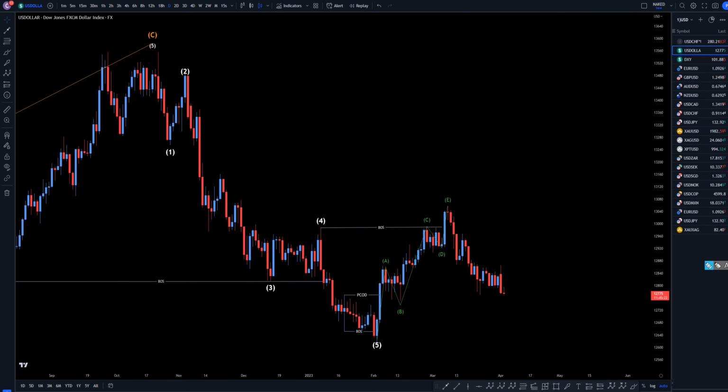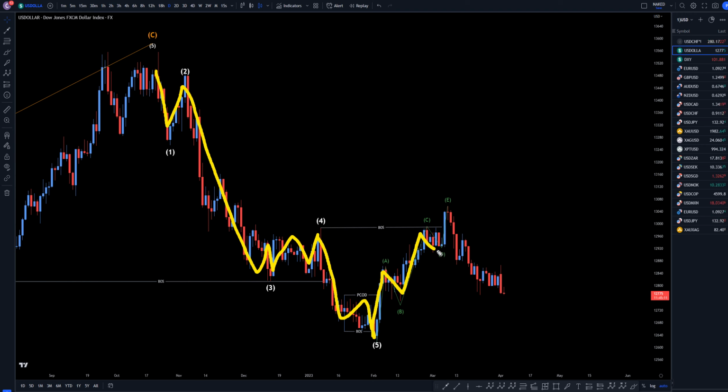So let's keep that in mind while we head down to the daily time frame and switch over to the US dollar index. On the US dollar index is where you can actually start to see the trends within a trend for this move down back here. This move up right here I think is either an A, B, C, D, E, or maybe a motive wave correction. Either way, I do think that is the end of a correction, probably the end of a wave 2.